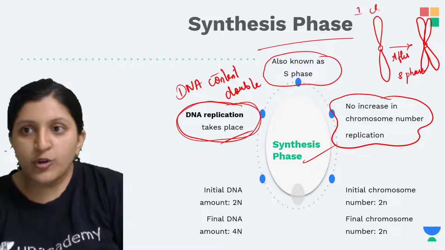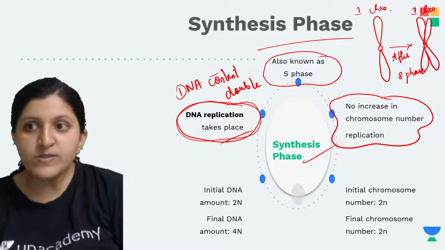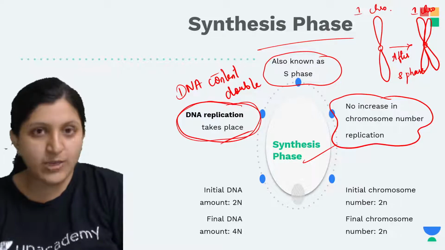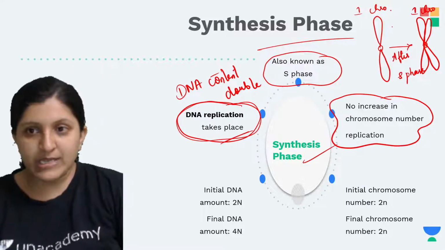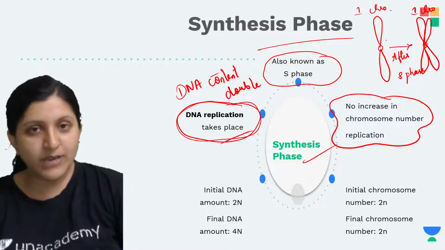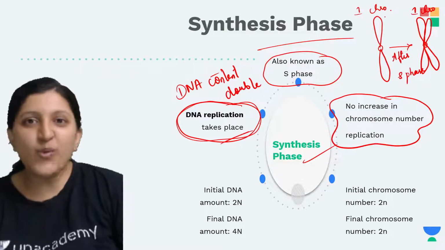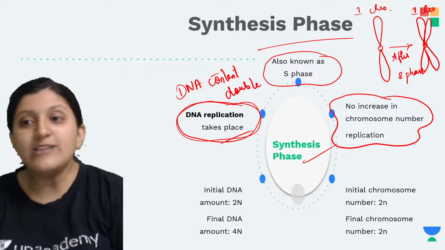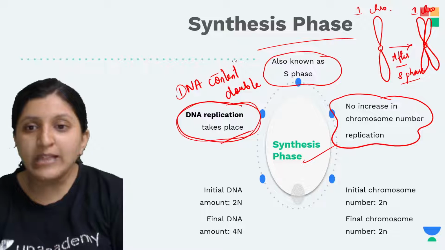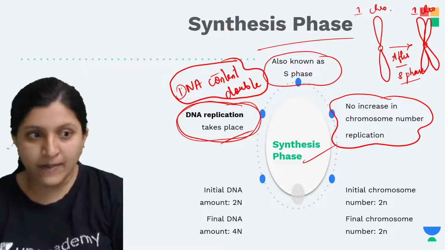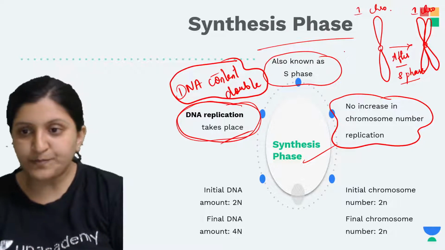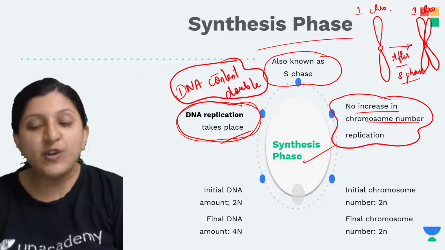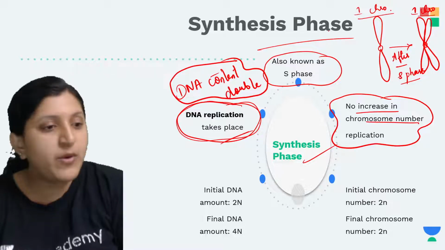So this is one chromosome, and this is also one chromosome, because we count the number of chromosomes based on the number of centromeres. So only one centromere is here, so that means only one chromosome is present. Okay, so here also one centromere is here, so this is also one chromosome only. So what difference is there? After the S phase, you can note that the DNA content has doubled. So we find double the amount of DNA in case of the S phase. Okay, so no increase in chromosome number, the chromosome number will remain the same.